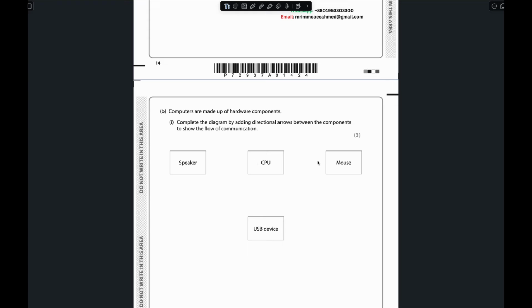So from the mouse the data always goes to the CPU, right? The speaker is not responsible for providing anything to the CPU, but the CPU provides the sound and everything to the speaker, and based on that the speaker provides the sound.